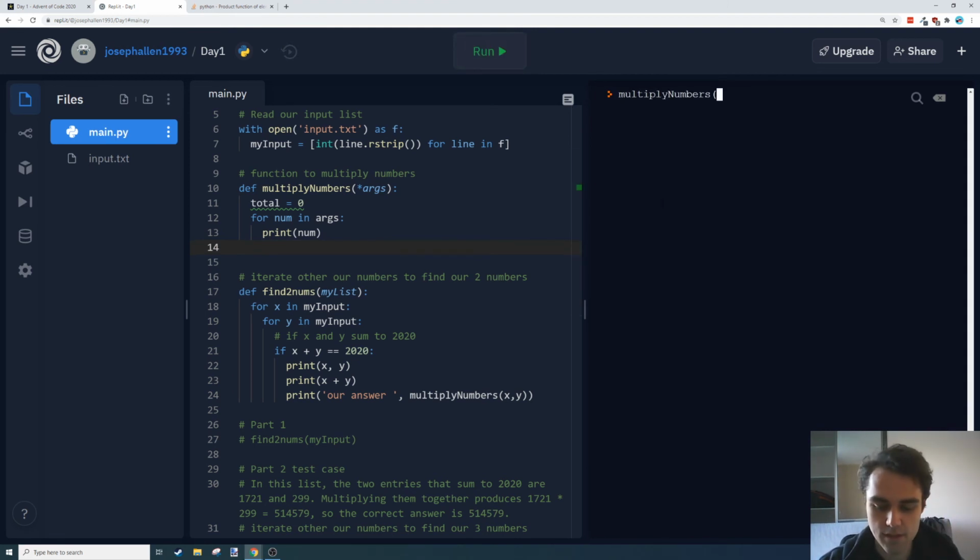If I do multiply numbers 1, 2, 3, cool, it prints them out one at a time. This needs to be my first arg. In a list you can access individual items using square brackets notation. So if we have test equals 1, 2, 3, 4, we can access the first element in that list. You would think with a 1, but in computer science we count from 0. So the 0th index refers to that element 1, and the first index refers to that second element 2. Slightly confusing, and people will get annoyed by that all the time.